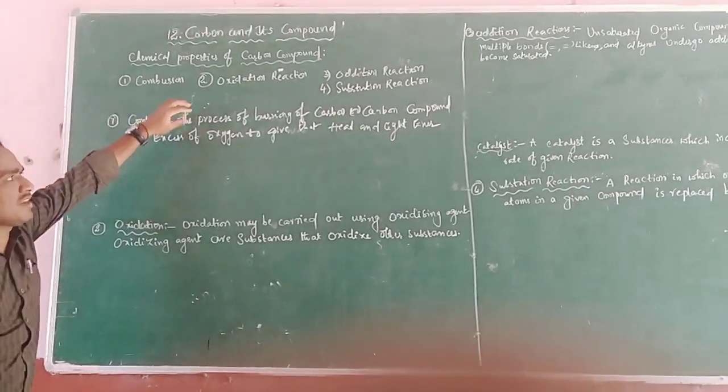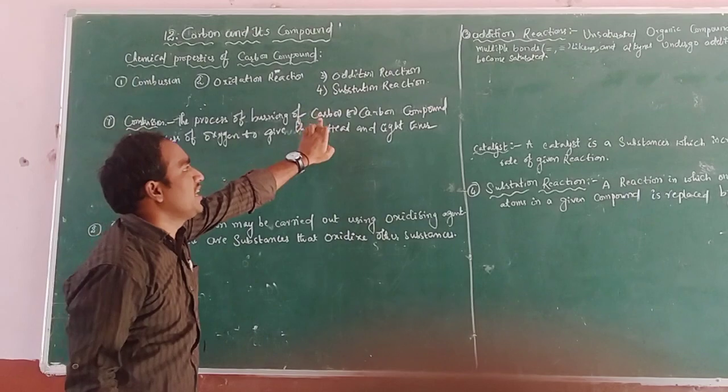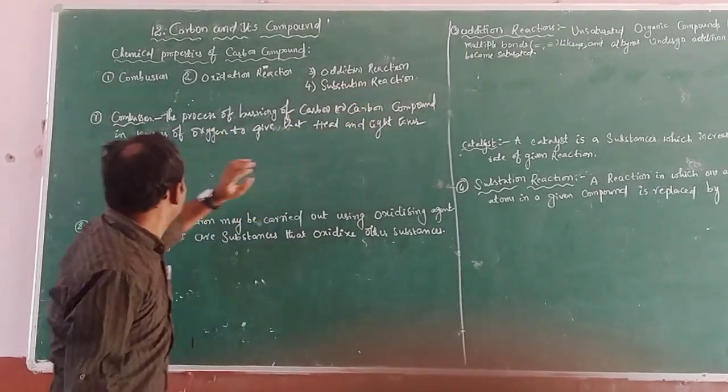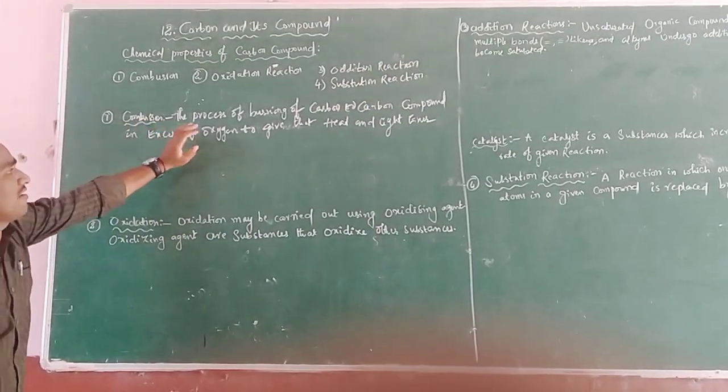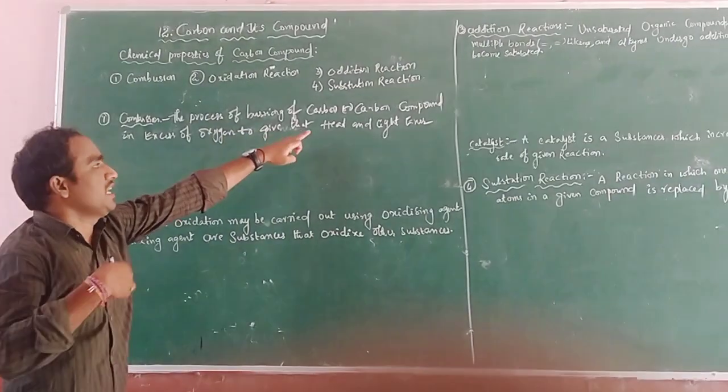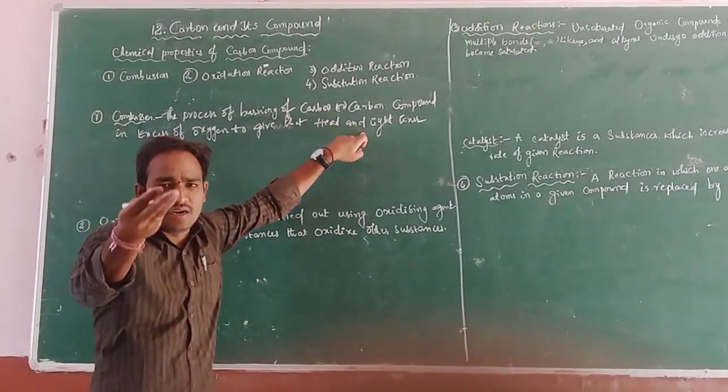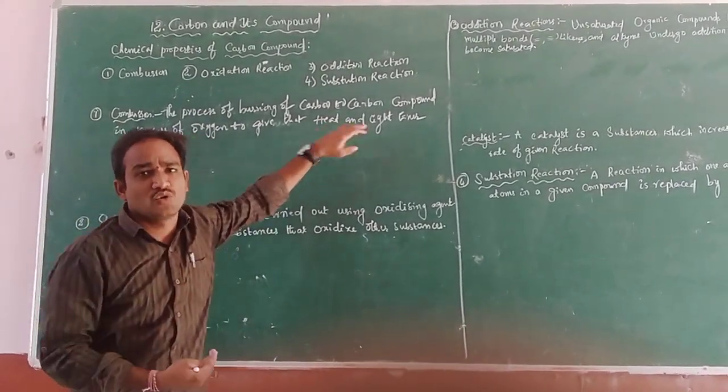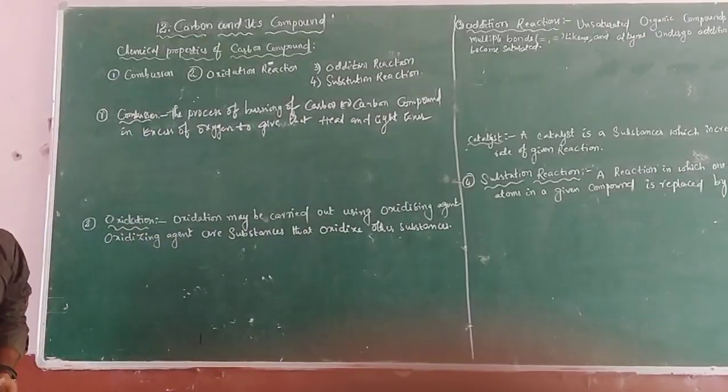It is the burning process of any carbon or carbon compound in excess of oxygen, giving heat, light and different types of energy. That process is known as a combustion reaction.